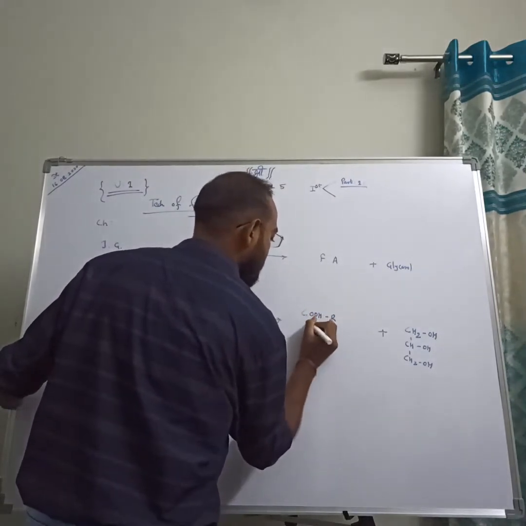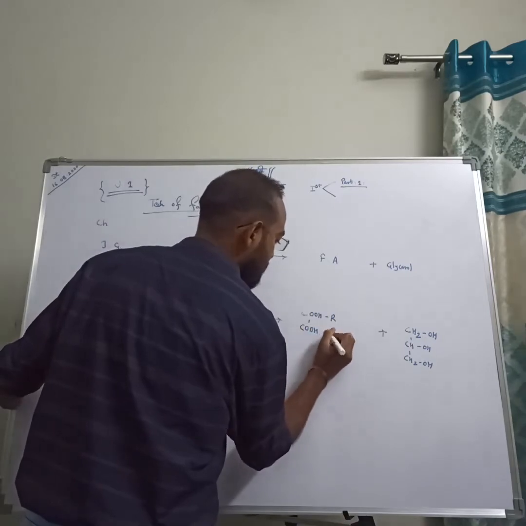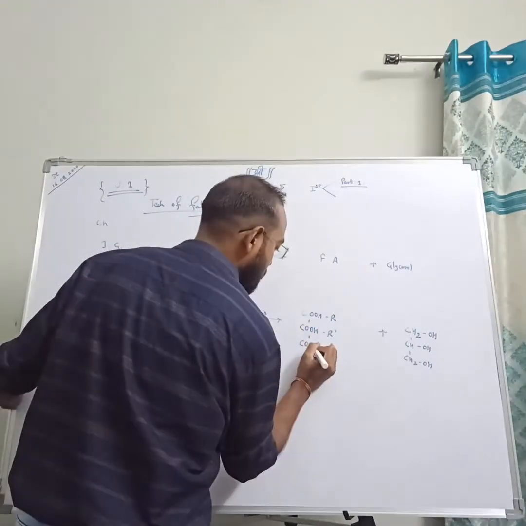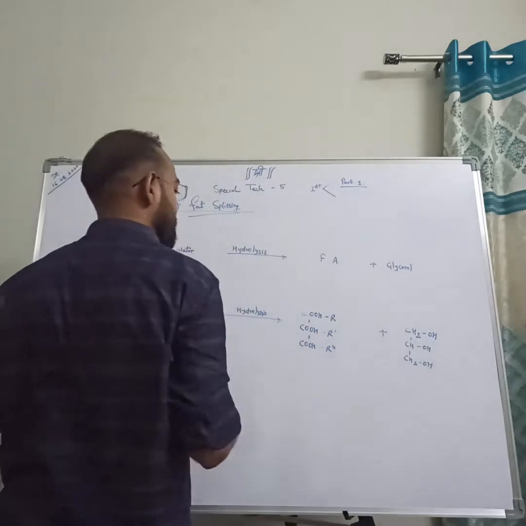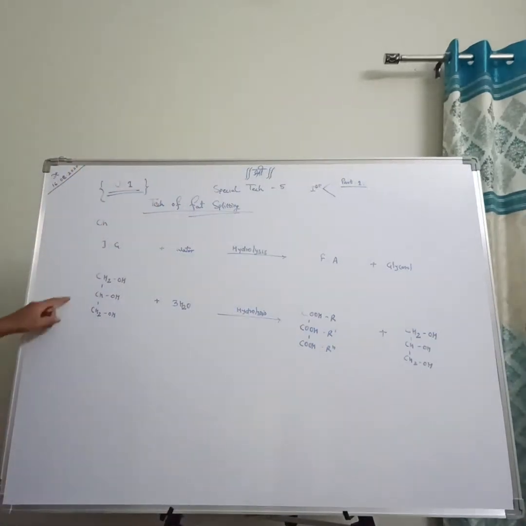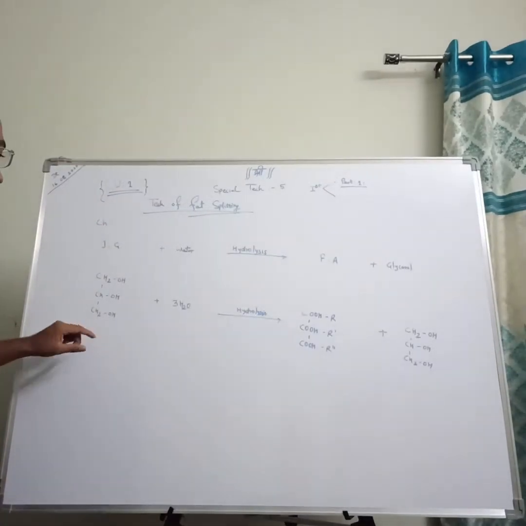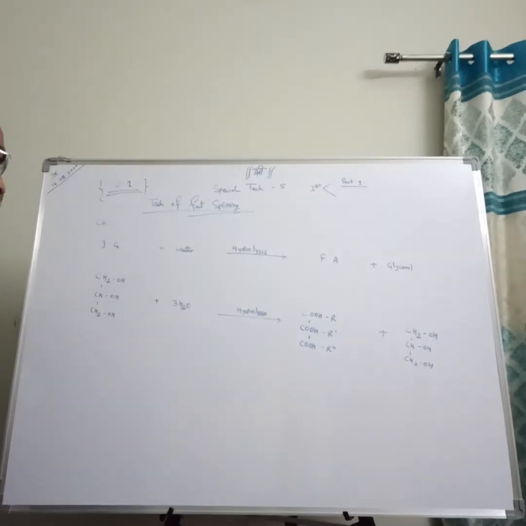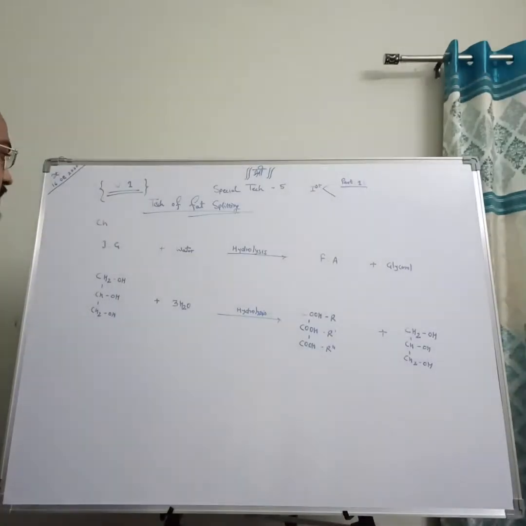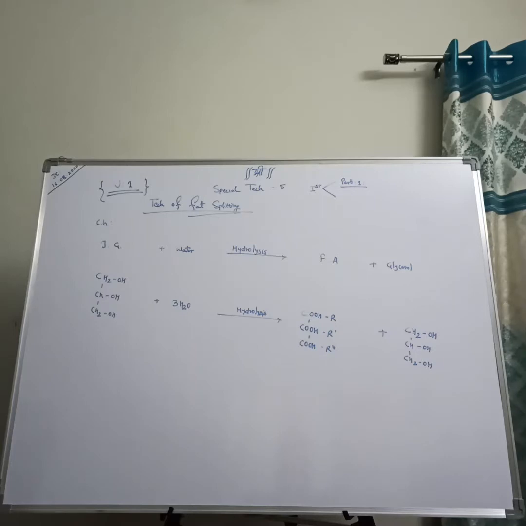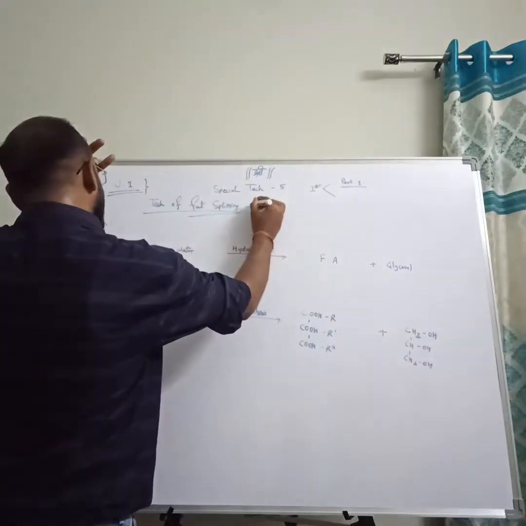COOH R, COOH R dash, and COOH R double dash, with CH2, CH2, OH, OH. This is the basic reaction used in our fat splitting operation.